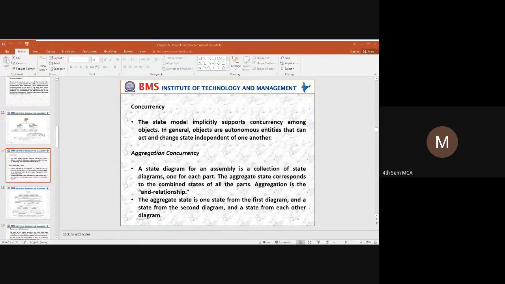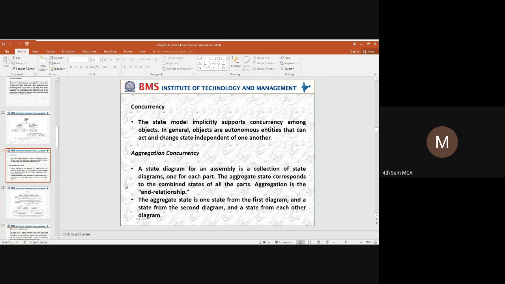Or when we say an object, the object can execute its action depending upon a state. There can be two or more simultaneous states that can be taken care of by the object. In that case, we need to identify that the objects are independent of each other. If there is any dependency among the objects, then we cannot achieve concurrency. So how do we achieve concurrency? There are various methods of achieving concurrency.